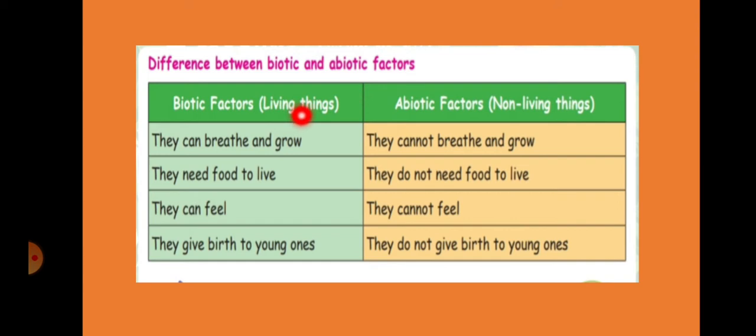Biotic factors, abiotic factors. Biotic means living, abiotic means non-living. Biotic, they can breathe and grow. Abiotic, they cannot breathe and grow. Biotic, they need food to live. Abiotic, they do not need food to live. Biotic, they can feel. Abiotic, they cannot feel. Biotic, they give birth to young ones. Abiotic, they do not give birth to young ones.